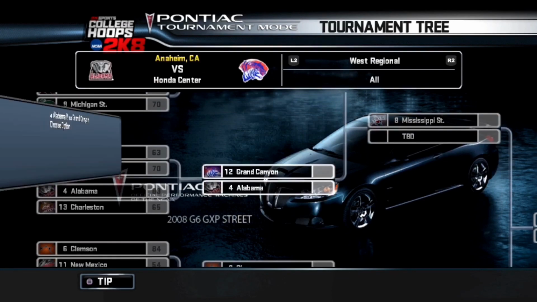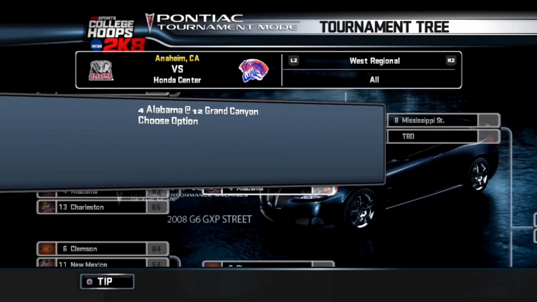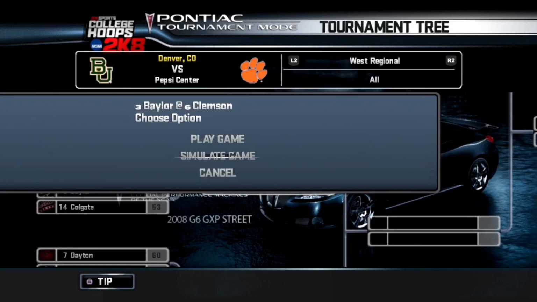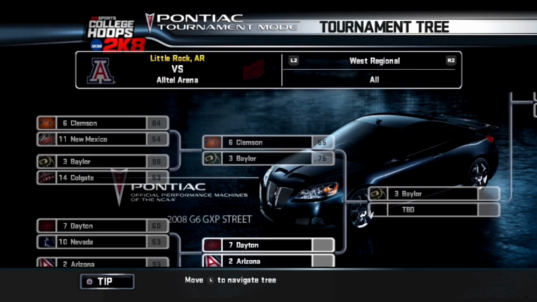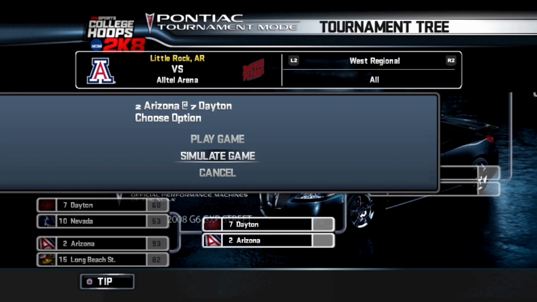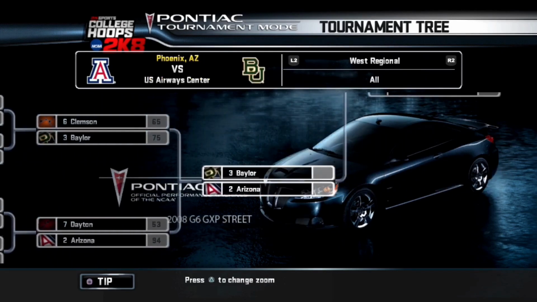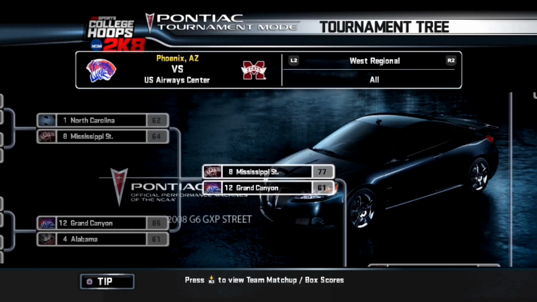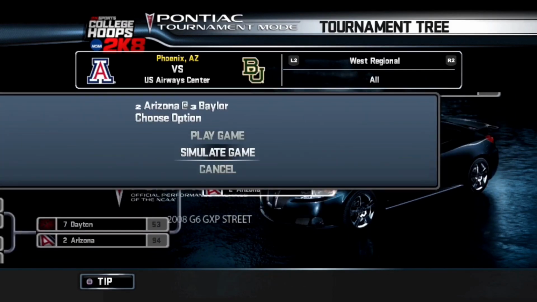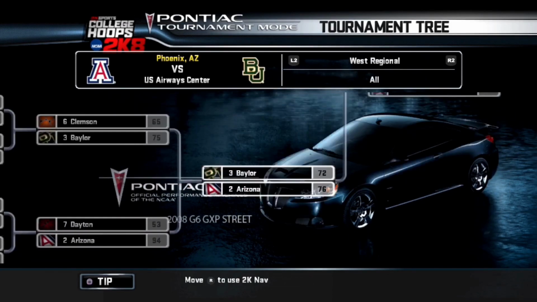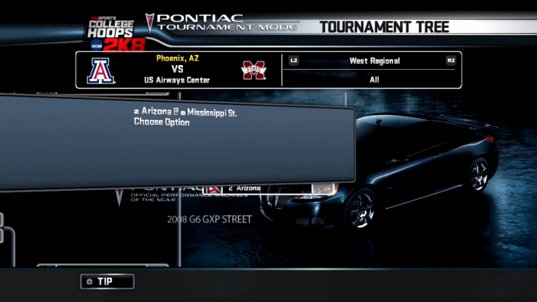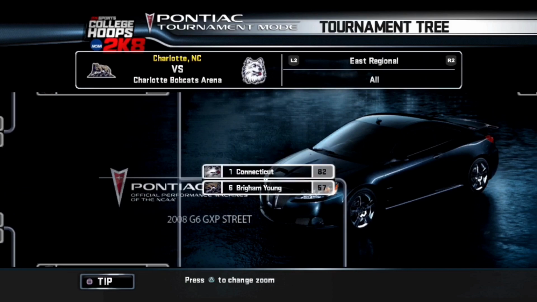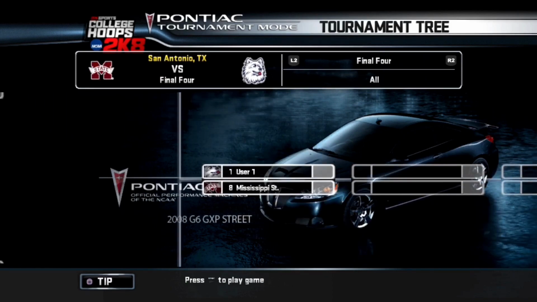So moving on to the second round, you've got North Carolina versus Mississippi State. Mississippi State pulls off the upset. Grand Canyon versus Alabama. Grand Canyon with a big upset. Clemson versus Baylor. Baylor moving on. And Dayton versus Arizona. Arizona. On to the Sweet 16. Grand Canyon versus Mississippi State. Mississippi State. Arizona versus Baylor. Arizona. So in the Elite Eight matchup, you have Mississippi State versus Arizona. Mississippi State moving on to the Final Four.